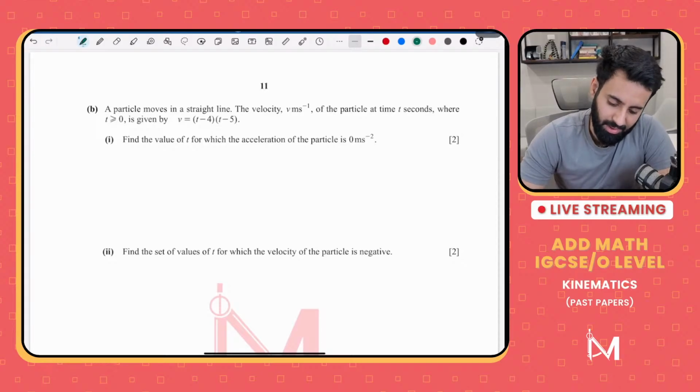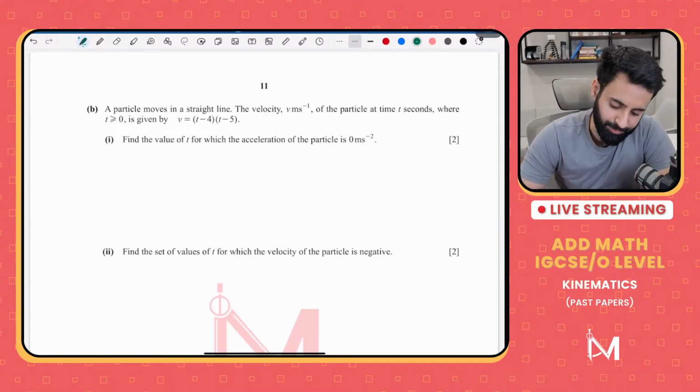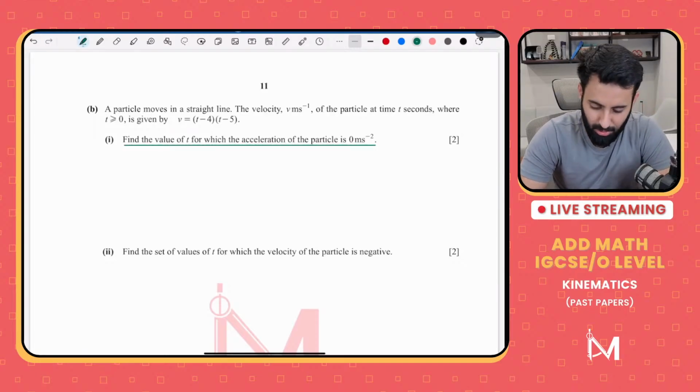A particle moves in a straight line. The velocity v meters per second of the particle at time t seconds, where t is greater than or equal to 0, is given by so and so. Find the value of t for which the acceleration of the particle is 0 meters per second squared.